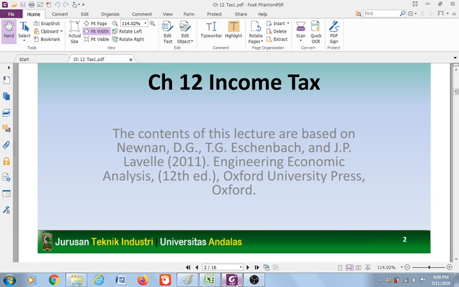So your skill in calculating depreciation will be very useful in this chapter, because the taxable income is your income minus the depreciation.